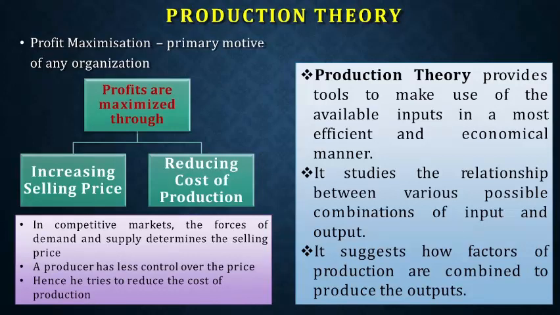Imagine if the cost of petrol is increasing day by day, and it has increased in such a way that people can't afford it, the sales of petrol will always fall down. But in order to increase profit, people may reduce the cost of production. So what did people do? Instead of buying petrol, they started switching over to electric vehicles. They had moved on. So if you're increasing your selling price, it may not affect you positively, because it may be very devastating. So reducing cost is your part. You can reduce your cost by using efficient mechanisms.